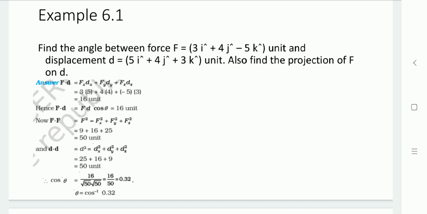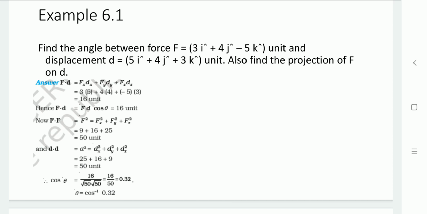F dot D equals Fx dx plus Fy dy plus Fz dz, so only the x components multiply together, and likewise y and z. So 3 into 5 plus 4 into 4 plus minus 5 into 3, and that product equals 16 unit.